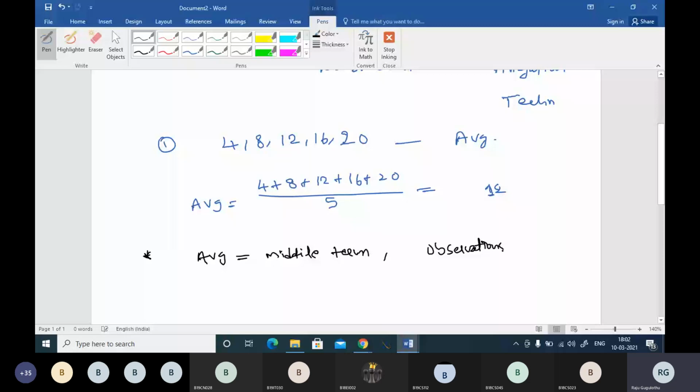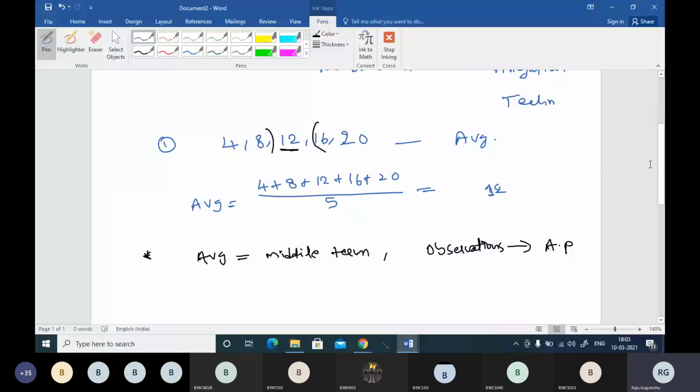You can see here, my observations go 4 plus 4, common difference is 4, and the series continues. So if you find that your observations are in arithmetic progression with the same common difference, then the middle number will be the average. This is the first point, make a note. Just divide the numbers. There are 5 numbers, 2 to the left and 2 to the right. 12 is the middle number, so 12 is the average.